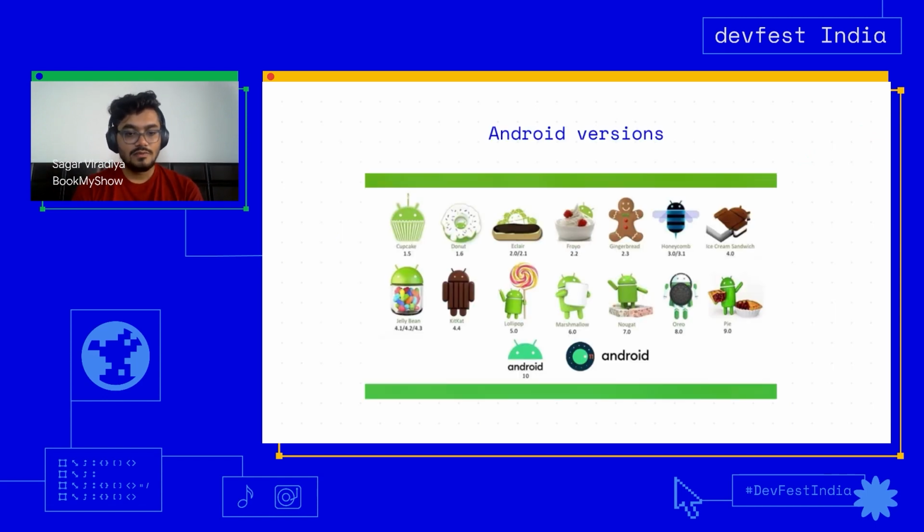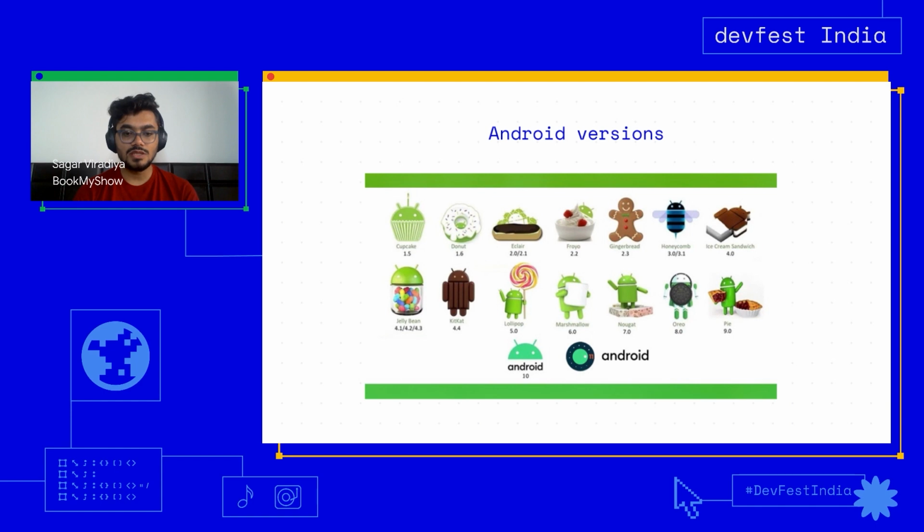All right. Moving on, the next thing that I would like to discuss here is Android versions. It's really important to have knowledge about Android versions before starting Android development. Each year Google releases one new version of Android with a bunch of new features and new APIs for developers, so that Google can introduce new features every year.